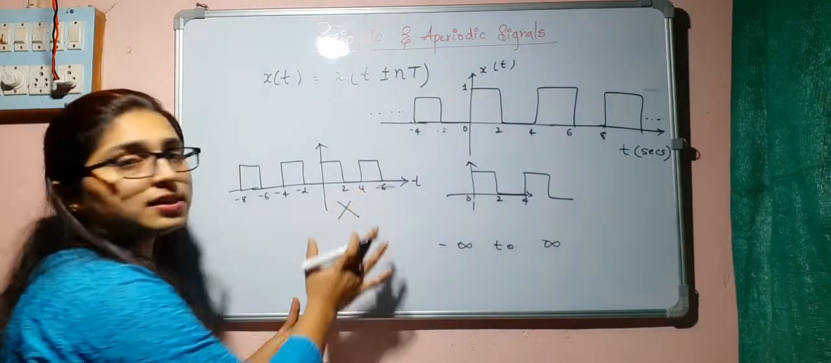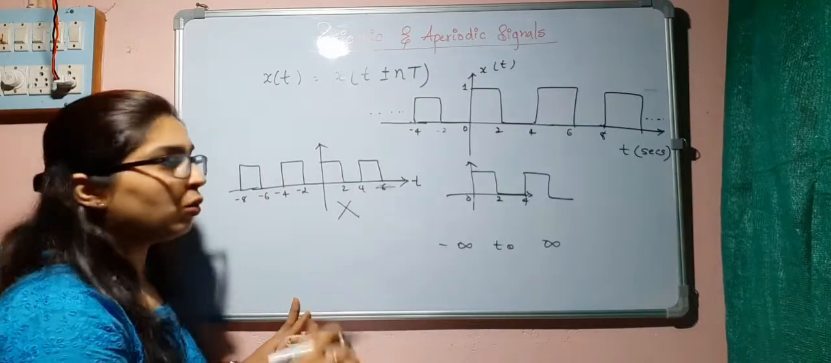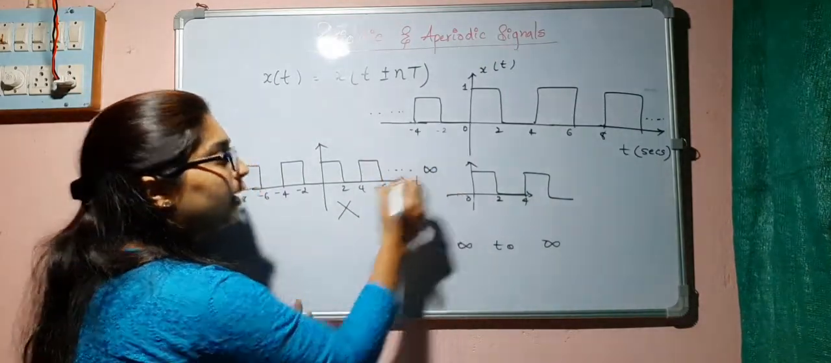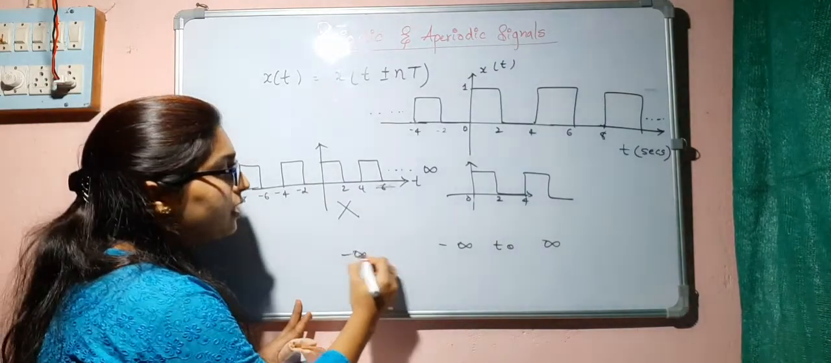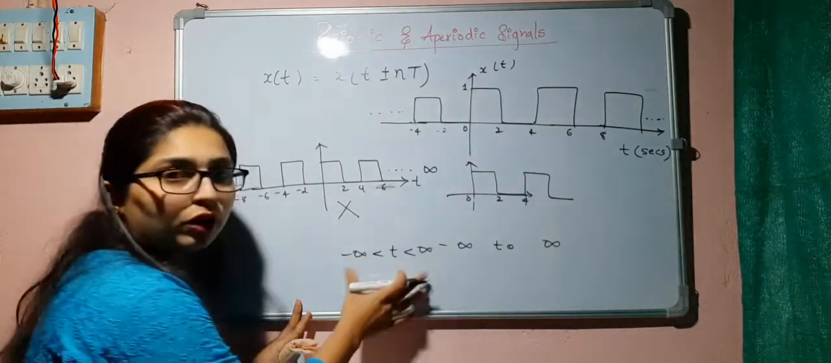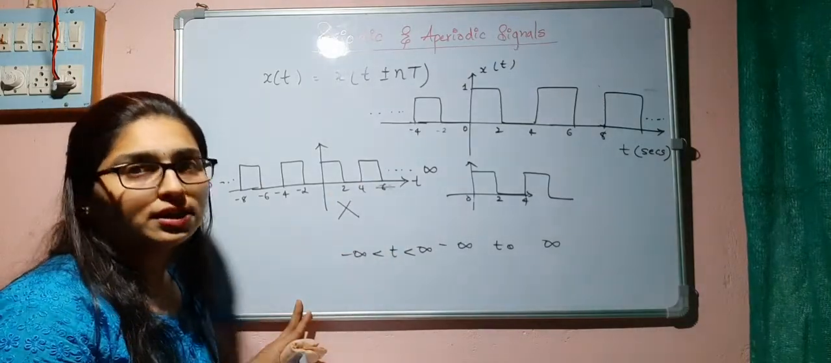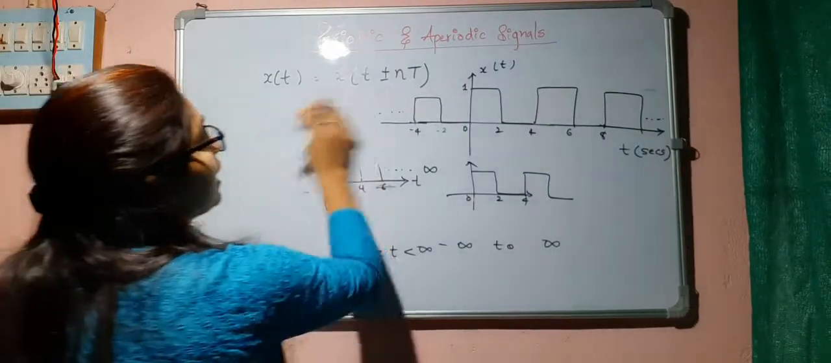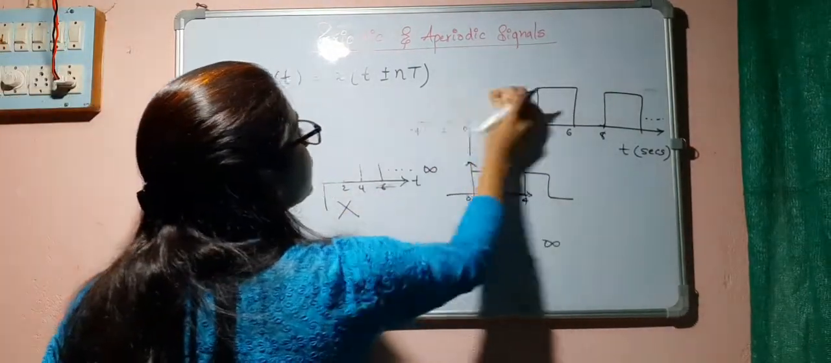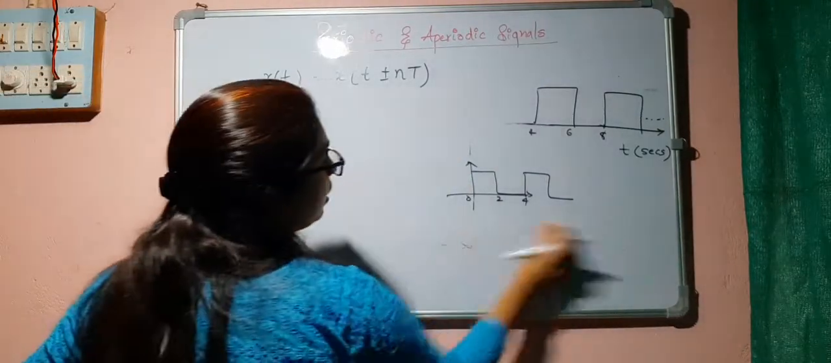By looking at this you may feel it is periodic with the period 4 seconds, but no, it should be till infinity. Here it should be from minus infinity. If the range is from minus infinity to infinity, then only I can call that signal a periodic signal. So basically it should satisfy this condition, that is x of t is equal to x of t plus or minus nT.